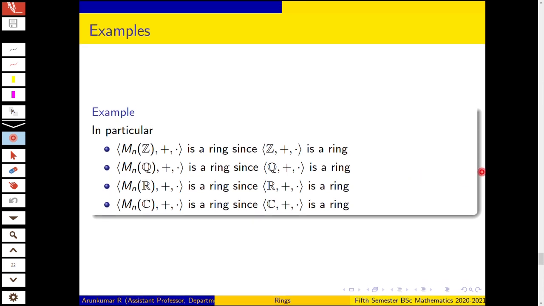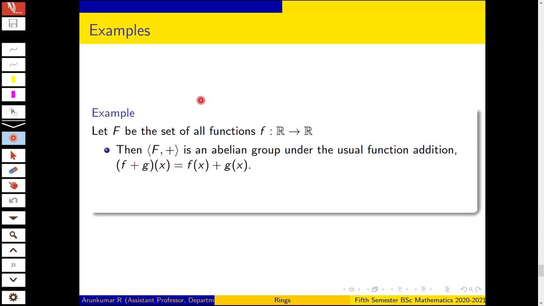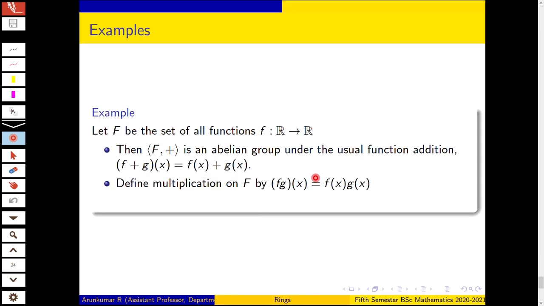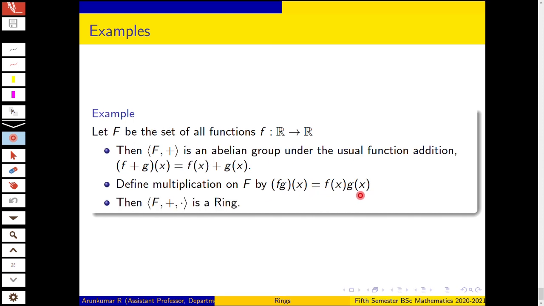Now we give another example. Let F be the set of all functions f from R to R. Then F together with addition is an abelian group under the usual function addition. (f + g)(x) is equal to f(x) + g(x), and define multiplication on F by (f·g)(x) is equal to f(x)·g(x). Then F together with function addition and function multiplication is a ring.